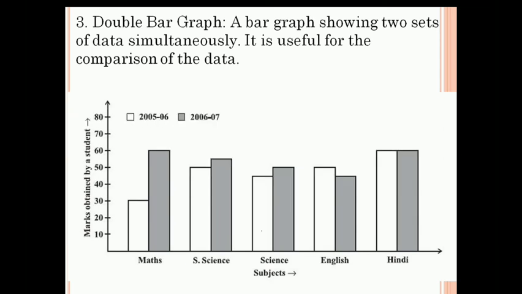So look at here, this is a graph which shows the marks obtained by the students in maths, social science, science, English and Hindi in the years 2005-06 and 2006-07. The 2005-06 year is shown by white color bars, and the 2006-07 year marks are shown by gray color bars.